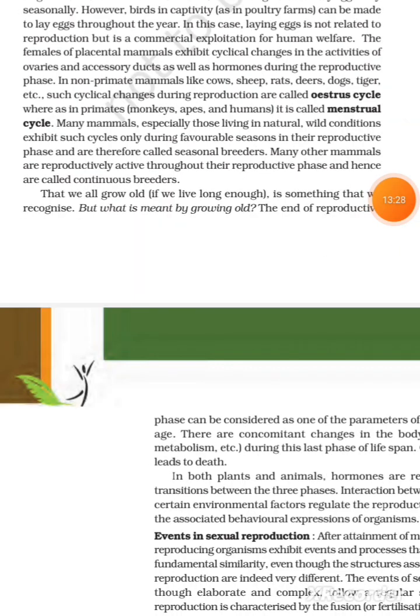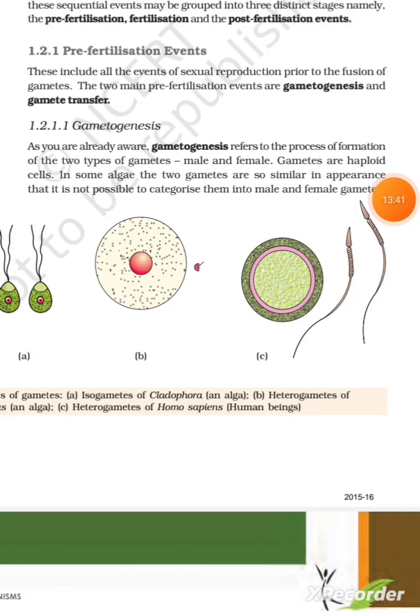That we all grow old if we live long enough is something that we recognize, but what is meant by growing old? The end of reproductive phase can be considered as one of the parameters of senescence or old age. There are concomitant changes in the body like slowing of metabolism, etc. During this last phase of lifespan, old age ultimately leads to death.